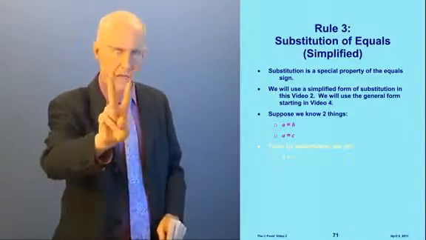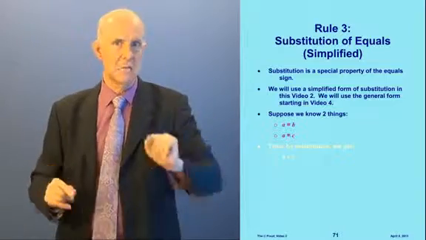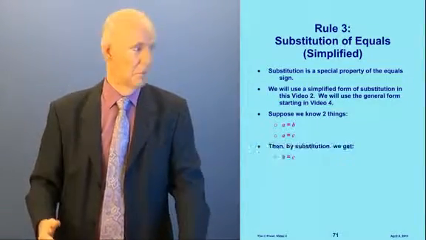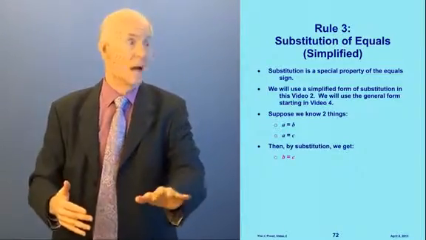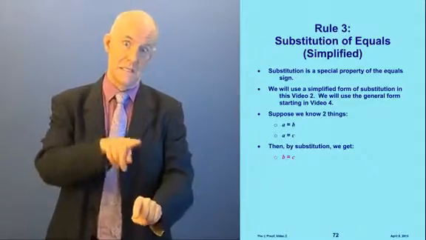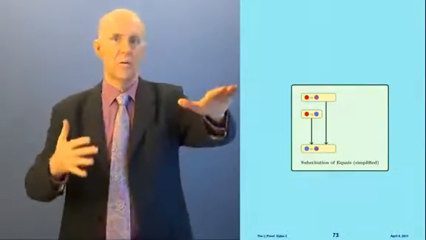Now here's how it works. Suppose we know two things. The first thing we know is that A is equal to B. And the second thing we know is that A is equal to C. Well then what do we know? Then we know that B is equal to C, right? If A is equal to B and A is also equal to C, then B and C must be equal to each other. Very easy. And here is how we're going to use it in the proofs.